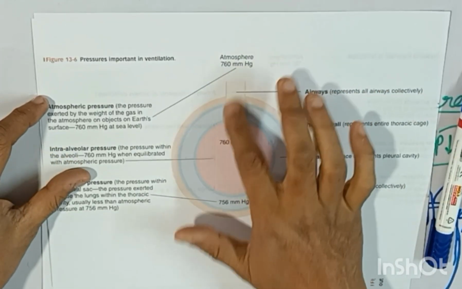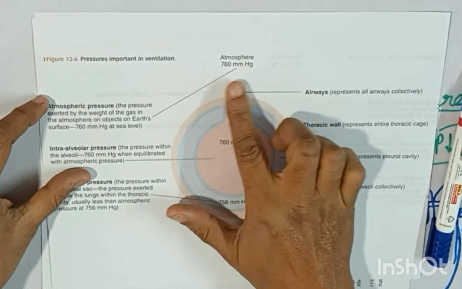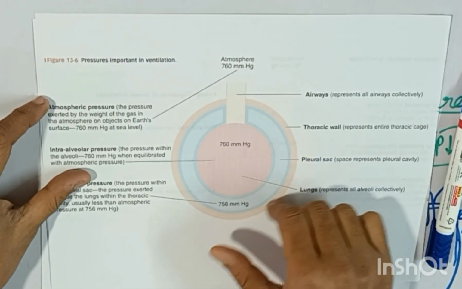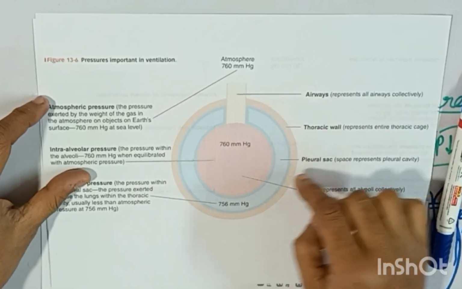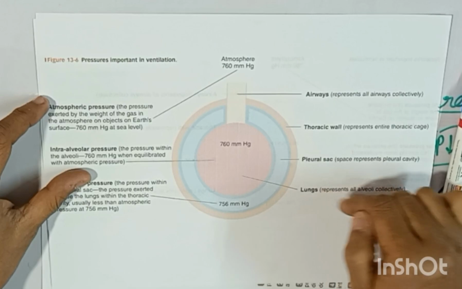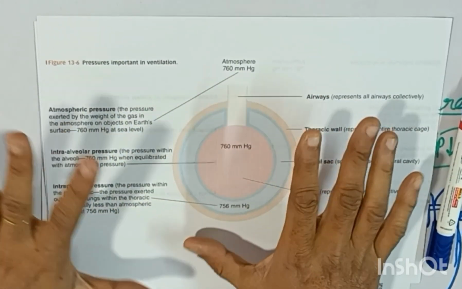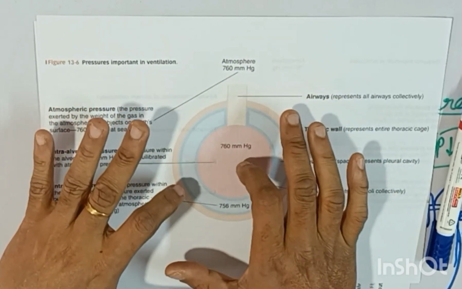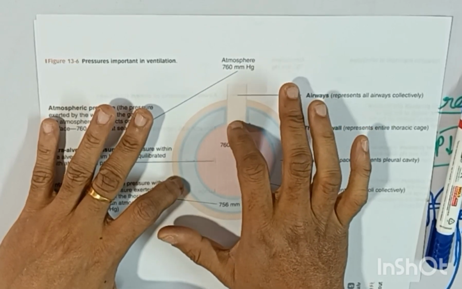So this tube is representing all the airways which are delivering air into the lung. The thoracic wall is drawn with all the ribs here. This is the pleural sac, and this is the lungs. So just remember this picture, the colors: the saffron color, the blue color is the intrapleural space, and the red color, and this is the tubes, the trachea, bronchi, bronchioles.